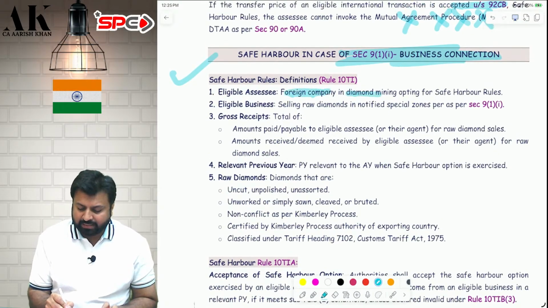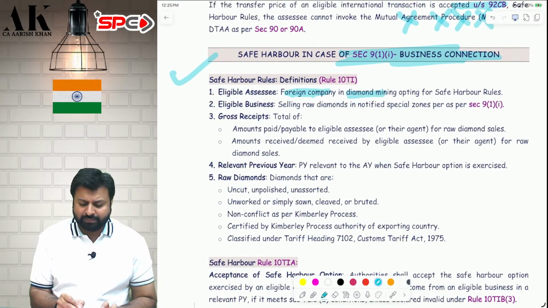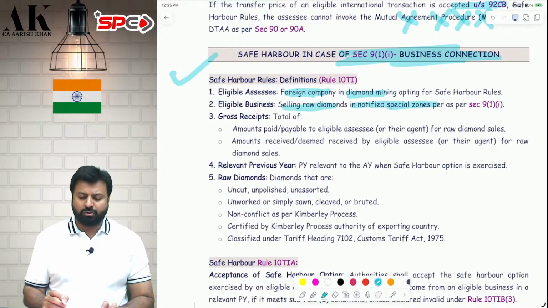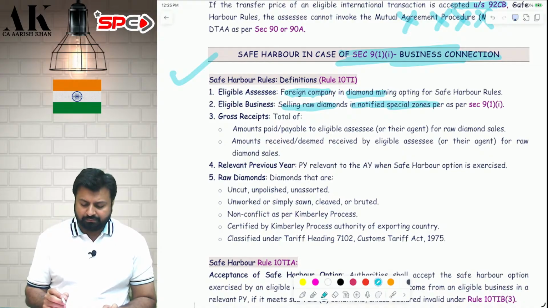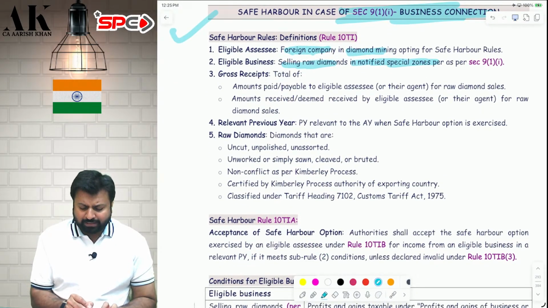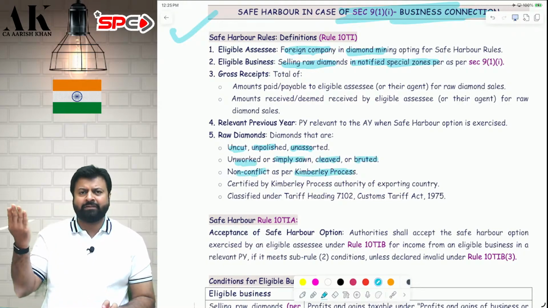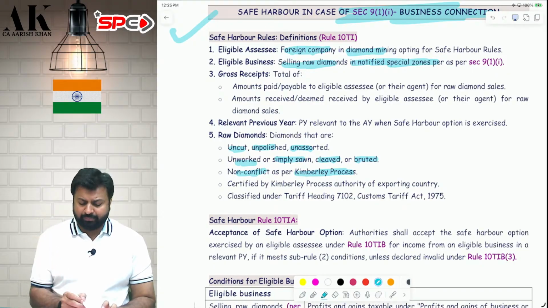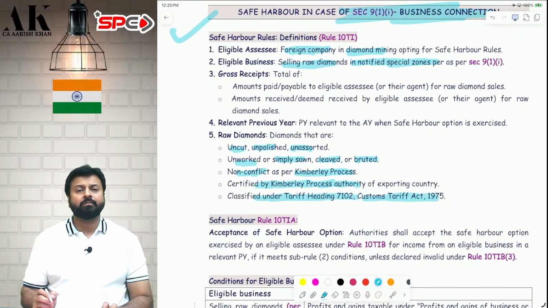So who is the assessee? Foreign company engaged in diamond mining. What is the assessee's business? Selling raw diamonds in special notified zone, Bharat Diamond Bourse, Mumbai and Surat. What is raw diamonds? Raw diamonds are uncut, unpolished, unsorted diamonds, unworked, simply sawn, cleaved or bruted, non-conflict as per Kimberley process. I have explained you all this thing in class. What is Kimberley process or not? Certified by Kimberley Process Authority and classified under Tariff Heading 7102, Customs Tariff Act 1975.